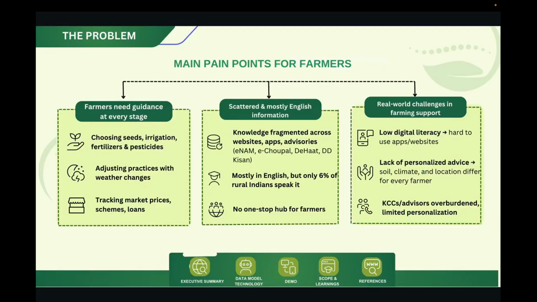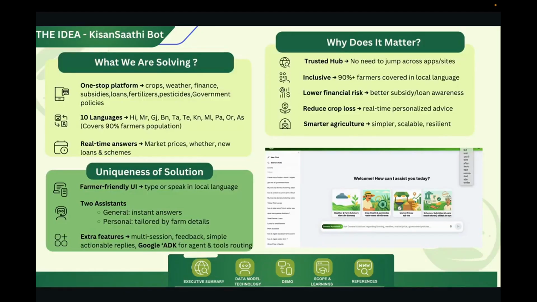Talking about the problem statement, farmers need guidance at every stage regarding choosing seeds, irrigation, fertilizers, or whatever government policies, subsidies, and loans are available. But the major issue is that the information available on the internet is scattered, and secondly it's mostly in English. So there is no one-stop hub for farmers where they can get a personalized assistant for their farm. That's why our solution is the KisanSaathi chatbot.